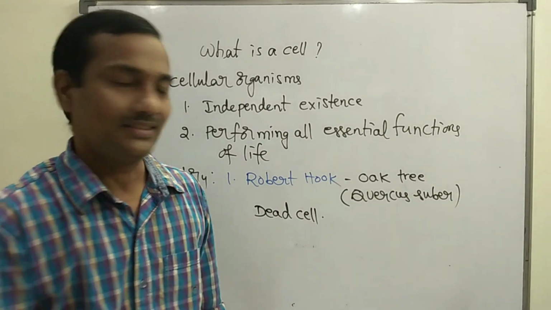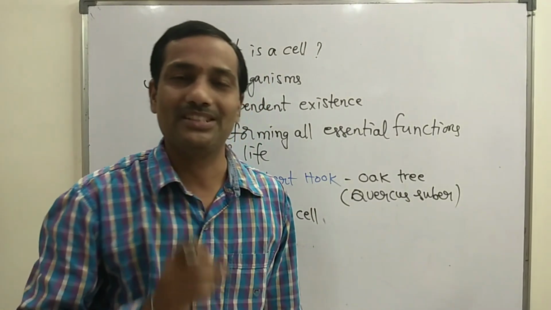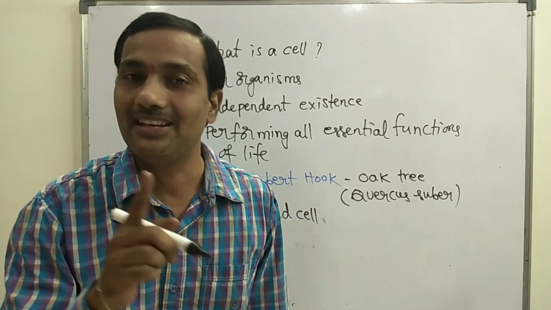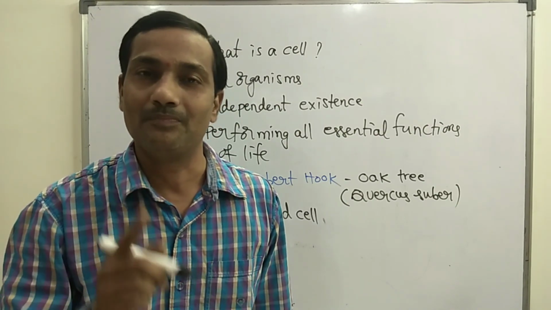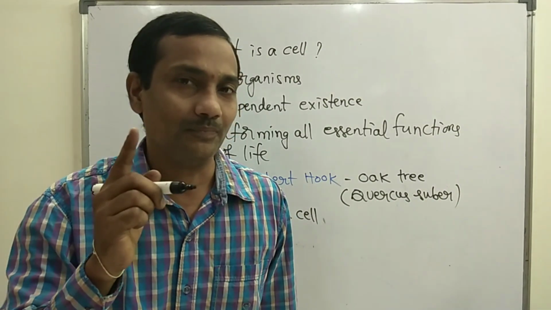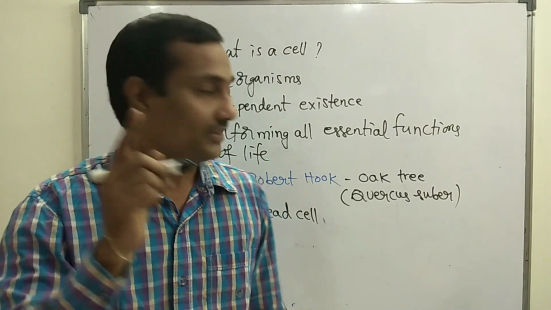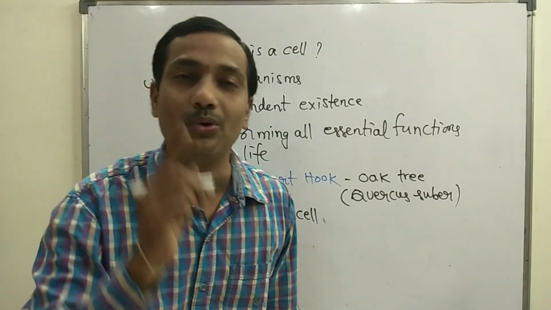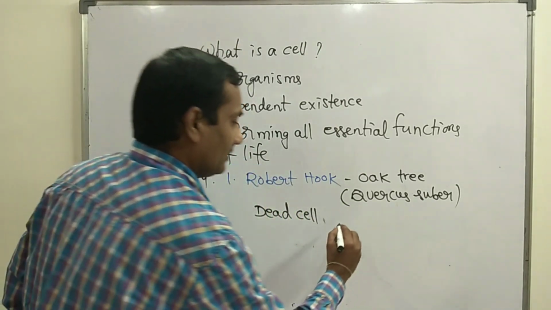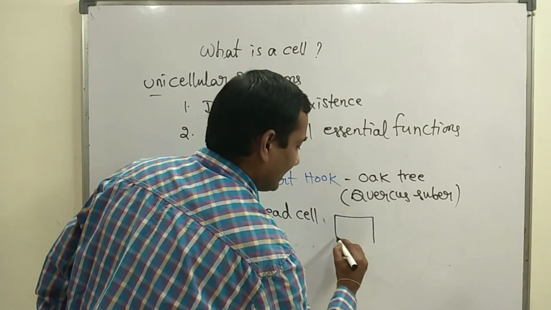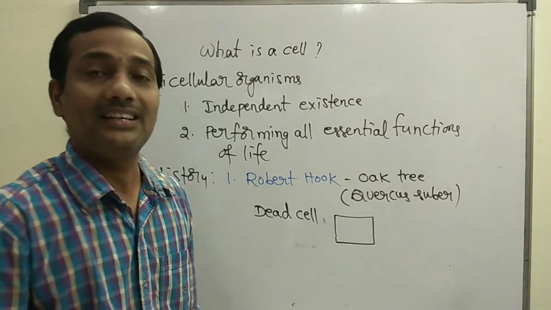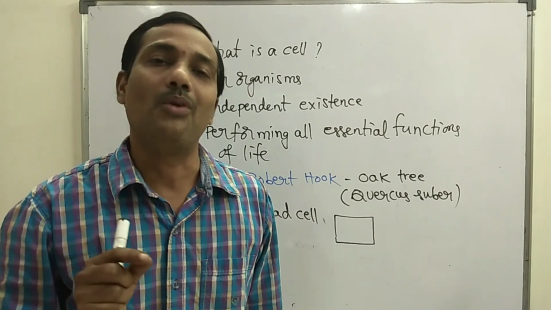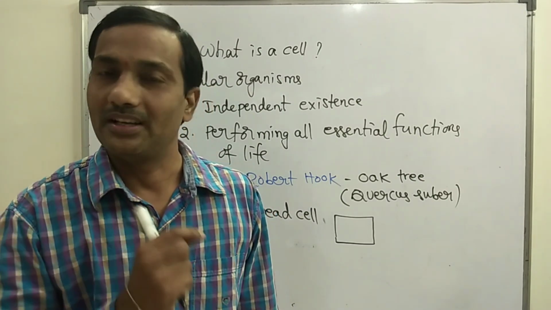But one doubt will arise: sir, what does dead cell mean? A cell without cytoplasm. Whatever Robert Hooke observed in the Quercus suber plant cell, only the cell wall he noticed. It appeared like a compartment, a small box-like structure to his eyes.